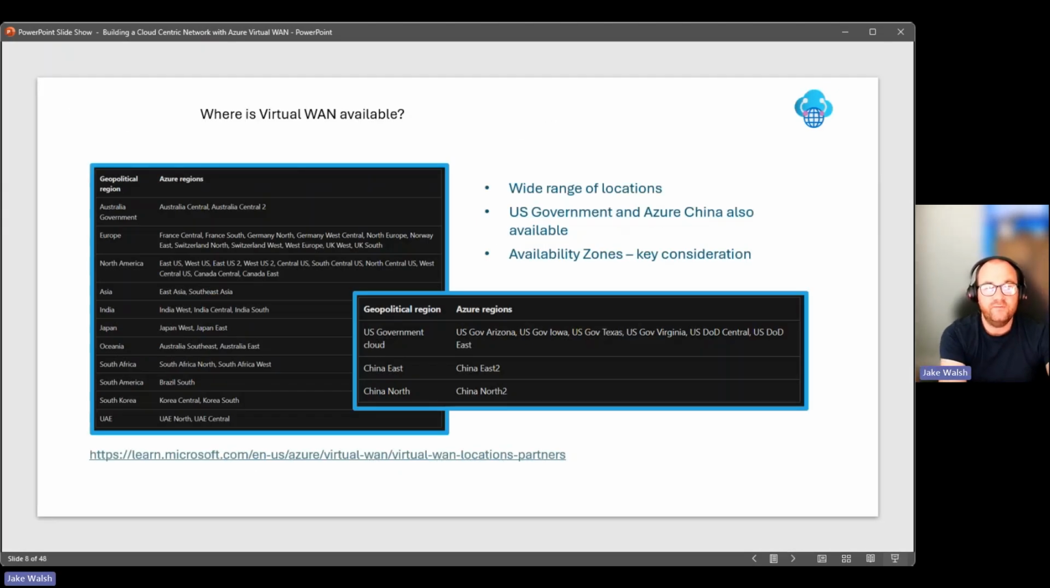So Virtual WAN, where is it available? Pretty much every region. If you go and look at the options, all of the regions support Virtual WAN. There's a wide range of locations. It's available in US government and Azure China also. Worth also thinking about availability zones. There are some considerations around using zones with Virtual WAN, so I'd recommend reading some of the documentation if you're going to look into that. But you certainly shouldn't have any issues deploying Virtual WAN in the regions that you need to.